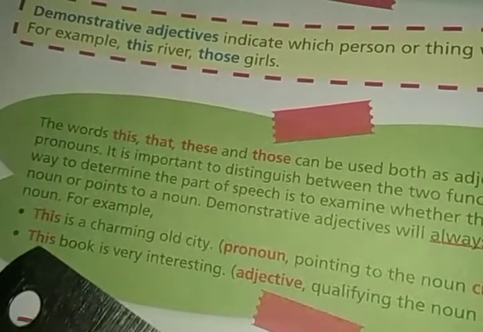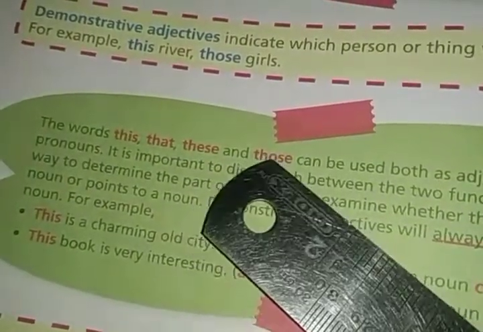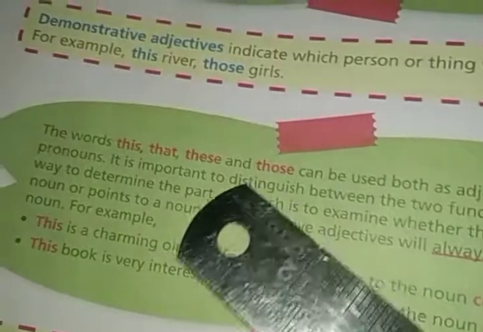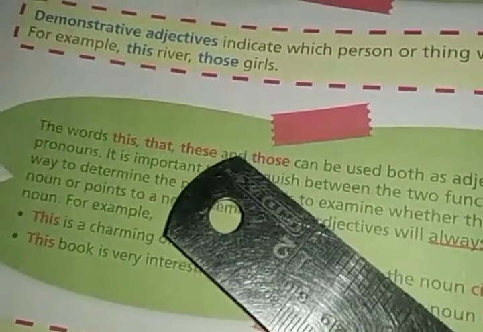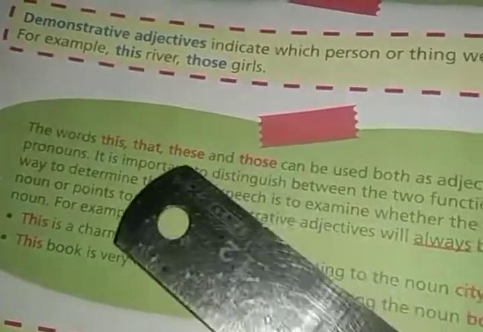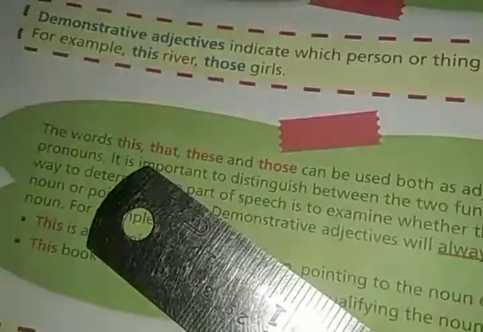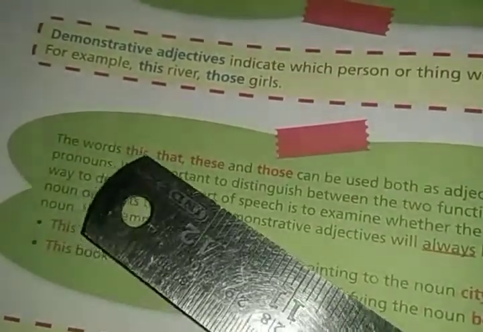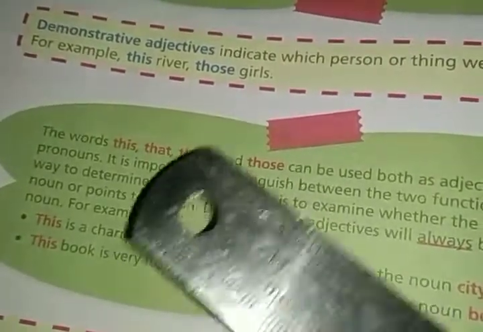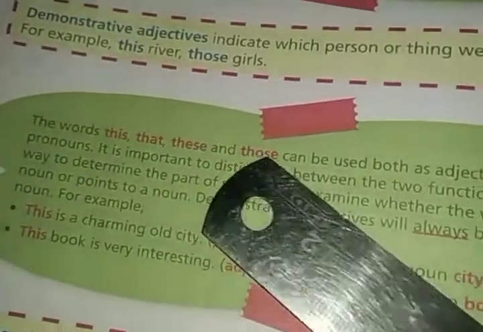When you find this, that, these and those pointing at something, and you do not find any noun immediately after these words, then it will become a demonstrative pronoun. And if you find a noun immediately after these words and these words describe or qualify the noun, then it is known as a demonstrative adjective. Clear?